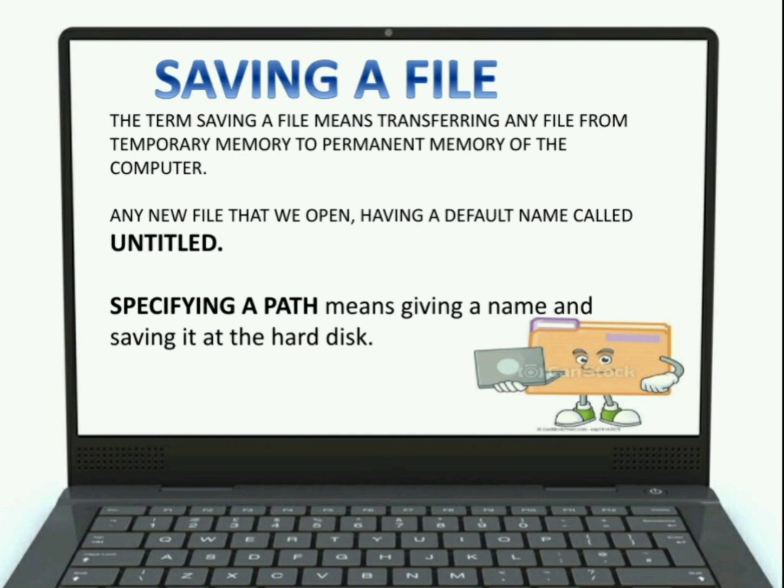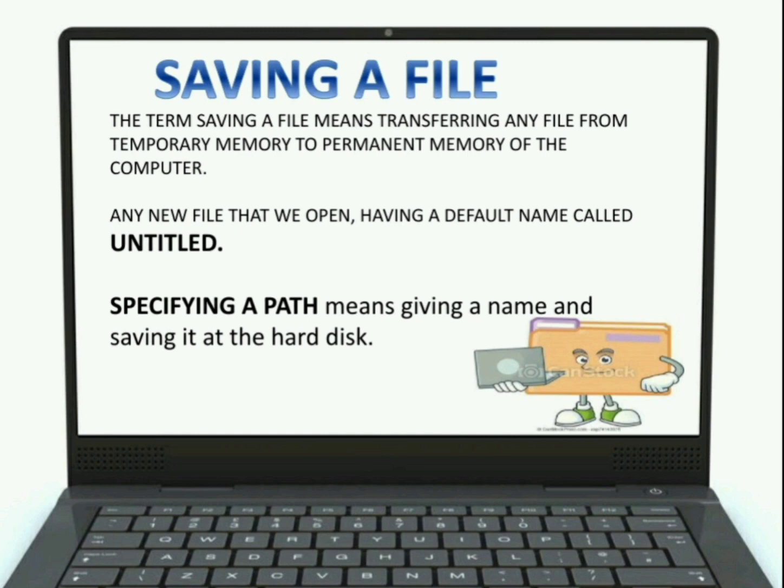Suppose you are drawing some shapes onto MS Paint and you want to save it for permanent purpose, then you are transferring the Microsoft Paint document from the temporary memory of the computer to the permanent memory of the computer.